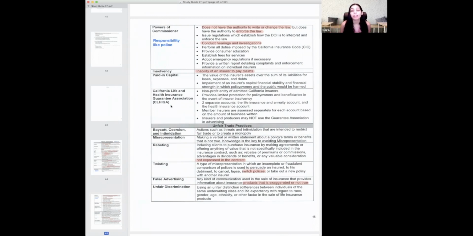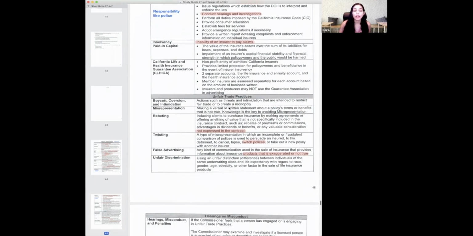And they have clients, what CLIGA will do is cover those clients to give them time to get a new policy with a new company, right? But everyone is covered by CLIGA, all insurance companies. So we are not allowed to use CLIGA in advertisements. If you see right there, the last bullet point says insurers and producers may not use the Guaranty Association in advertisement because it is something that's available to all insurance companies.